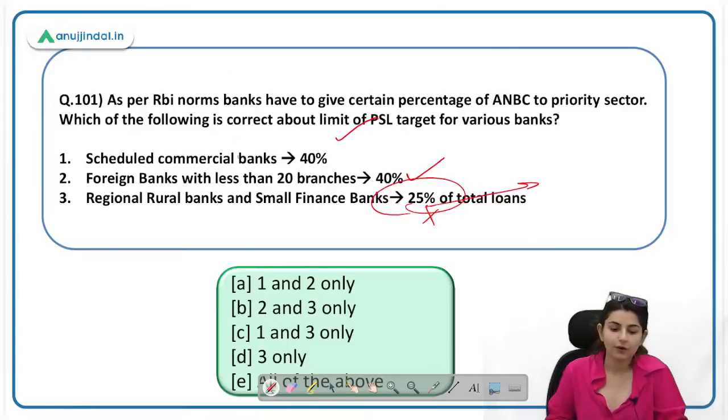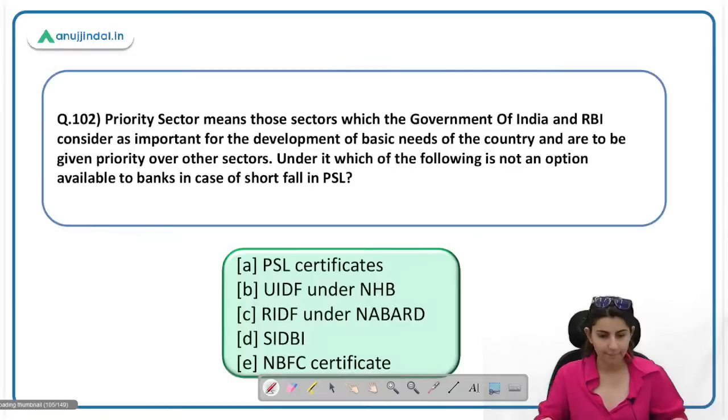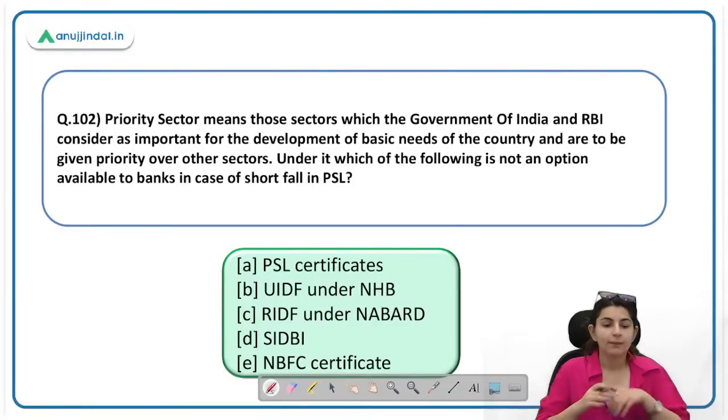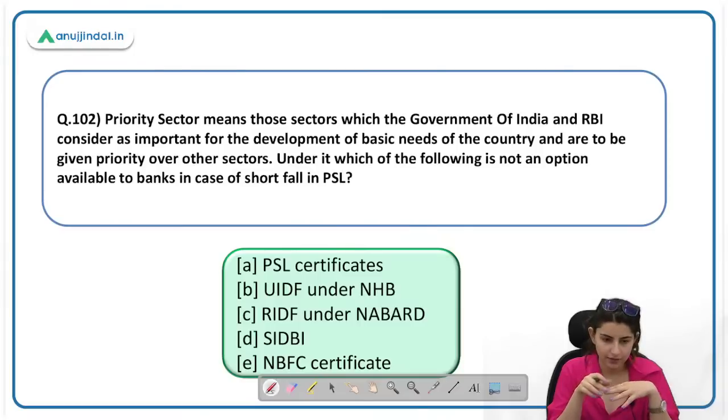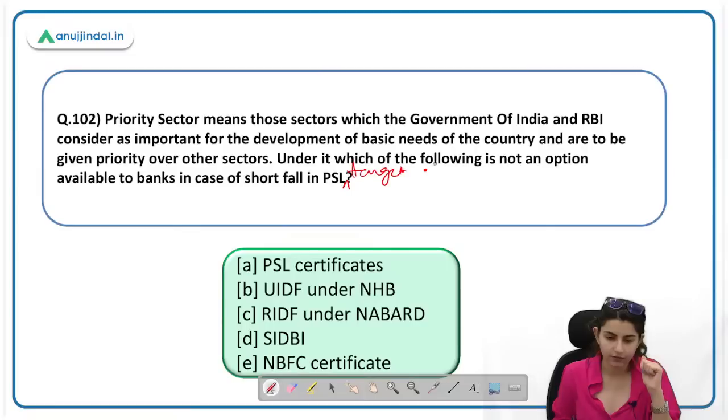A here is right. However, please let me know, RRBs and small finance banks, what is the percentage of total loans? Priority sector means the sector which the Government of India and the RBI consider important for the development of basic needs of the country and which are to be given priority over other sectors. Under it, which of the following is not an option available to banks in case of shortfall in the PSL target? In achievement of the PSL target, a PSL certificate is a measure available.